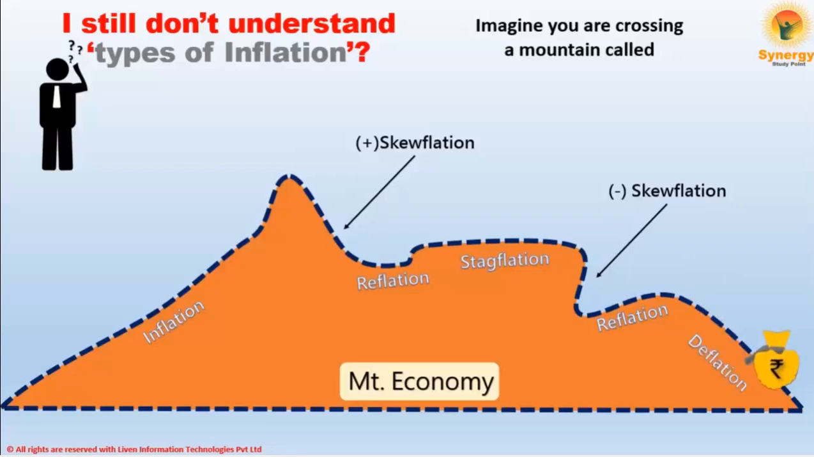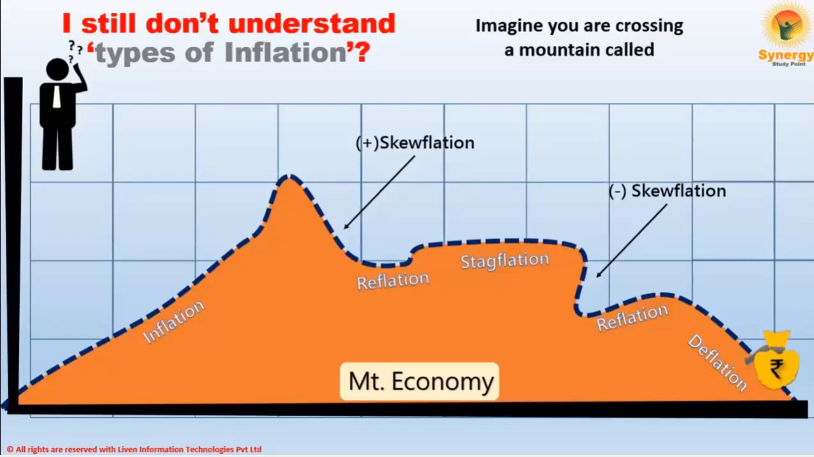This is how a graph would look like, and economists understand what type of inflation the economy is going through with the help of this graph. Now you might wonder, I did not explain skewflation. So now it's time for skewflation. Skewflation is pulling off the graph line in one particular direction, either on the outside or inside. This is what skewflation is.